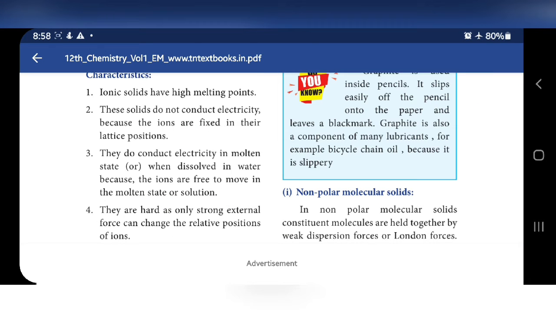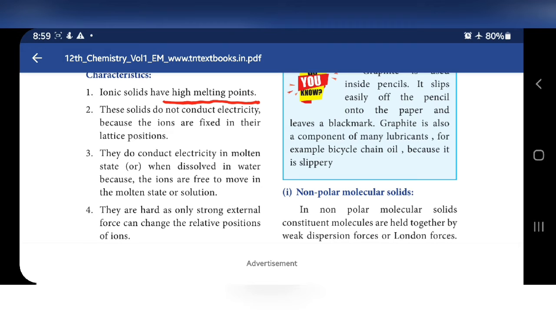Ionic solids have high melting points. Generally solids have high melting point, particularly ionic solids have high melting point because here the attractive forces are stronger, because here attractive forces are present between positive and negative. Already you know opposite charge attract with each other, so strong attractive forces present between cation and anion.